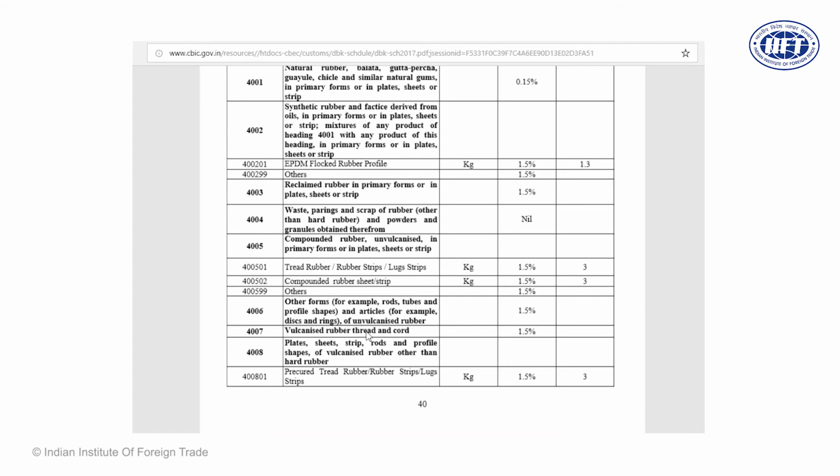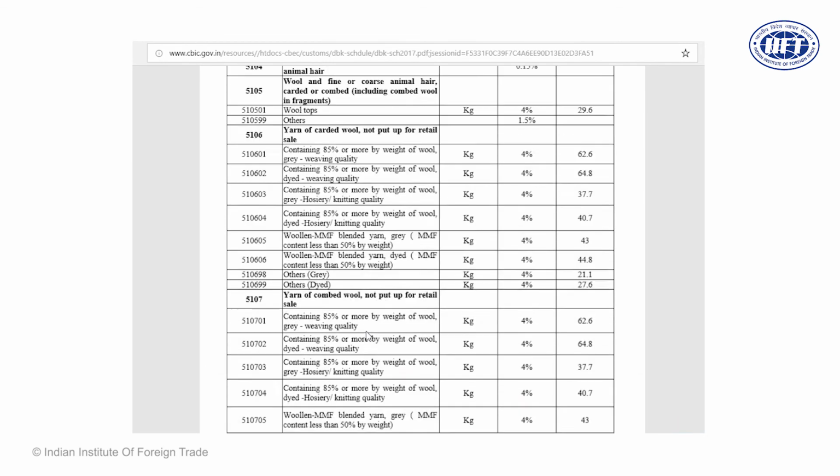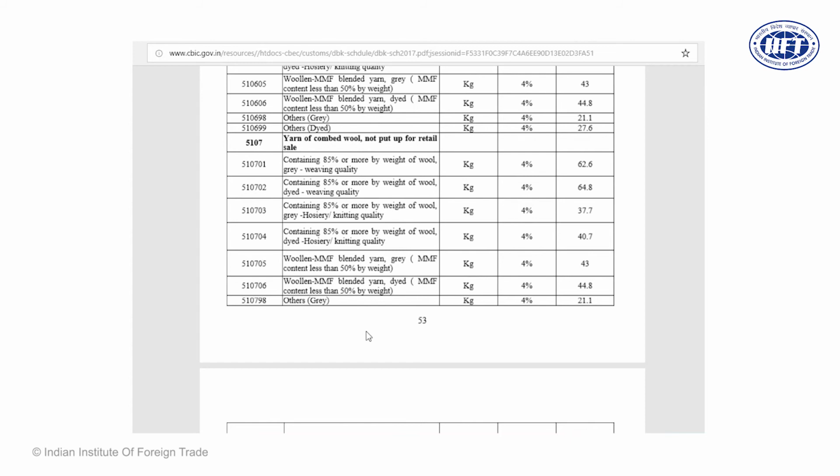Similarly, let us go to chapters which are far more relevant in terms of drawback. You see here, per kilogram on yarn of combed wool not put up for retail sale, there is a drawback rate of 4%, but there is a cap of 62 rupees 60 paise. So the drawback cap is also important. And with this, let us move forward to how the whole mechanism for Section 75 works.